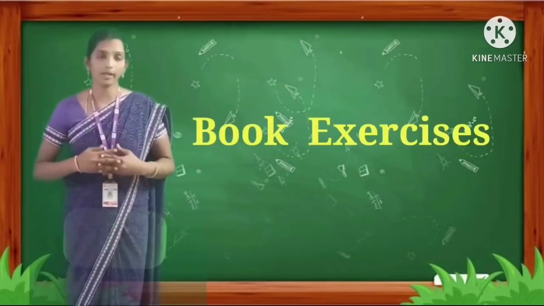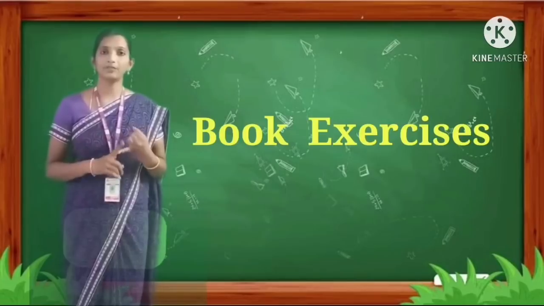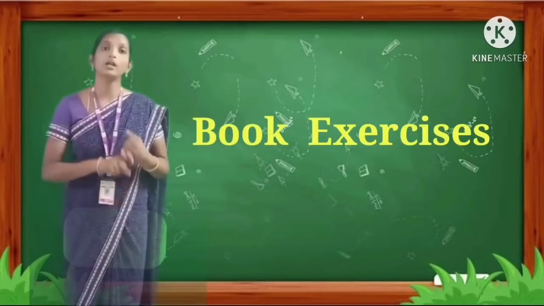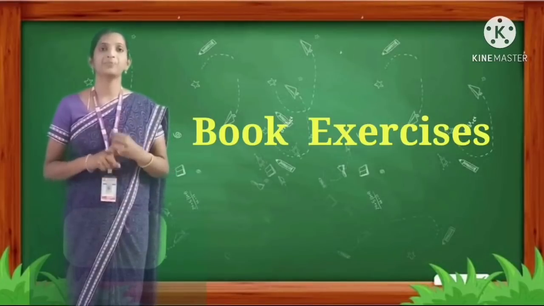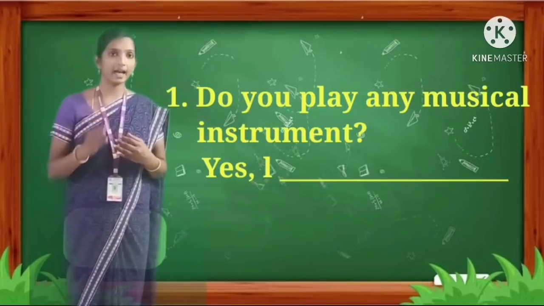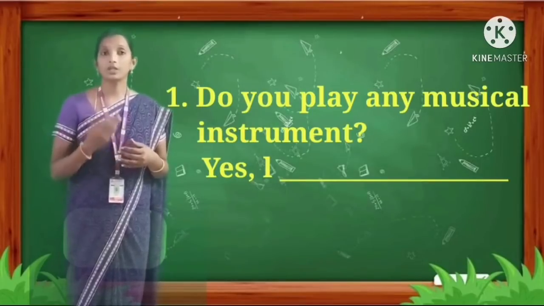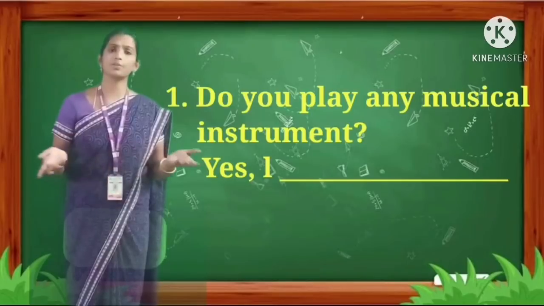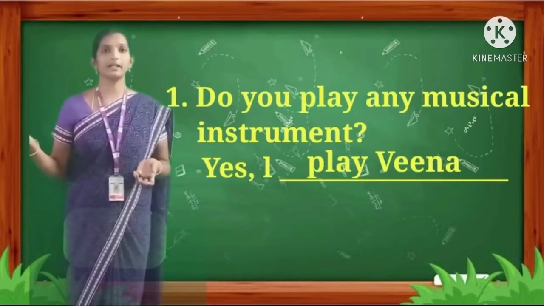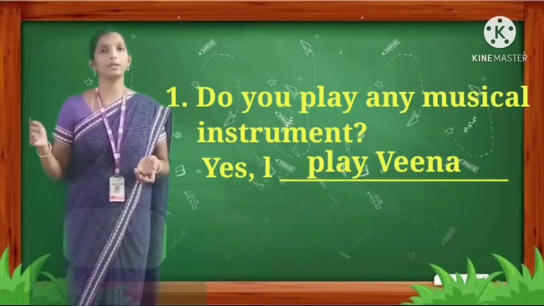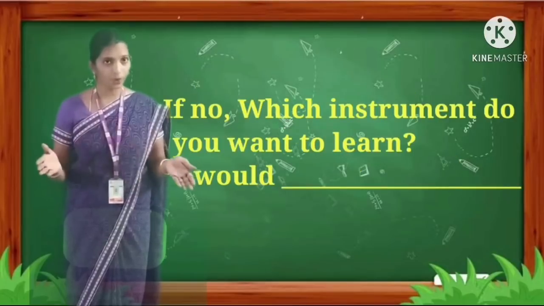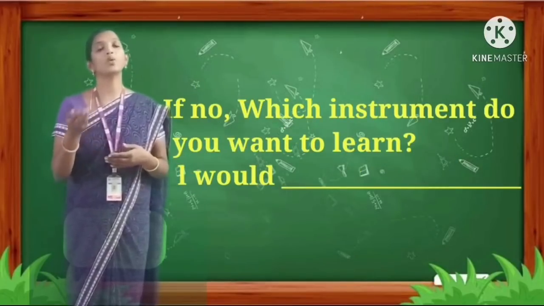Let's start with book exercises. Page number 134, 138 and 151. Let's start with page number 134, the Mumbai musicians lesson. First question, do you play any musical instrument? Yes, I play dash. So here if at all you know to play any musical instrument, you can write, yes, I play veena, I play keyboard. Whatever is the spelling, you can write. Keyboard, K-E-Y-B-O-A-R-D, keyboard, veena, V-E-E-N-A.